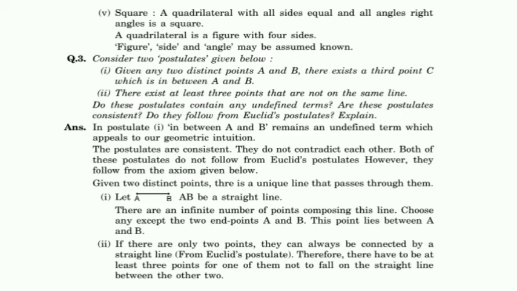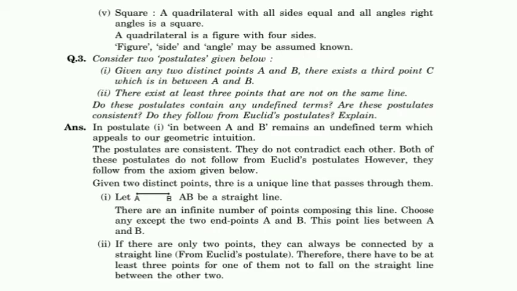A line is always a collection of infinite number of points. In those infinite points you can name any point as C. So here clearly they have given that there are an infinite number of points composing this line. Choose any except the two endpoints A and B. This point lies between A and B.